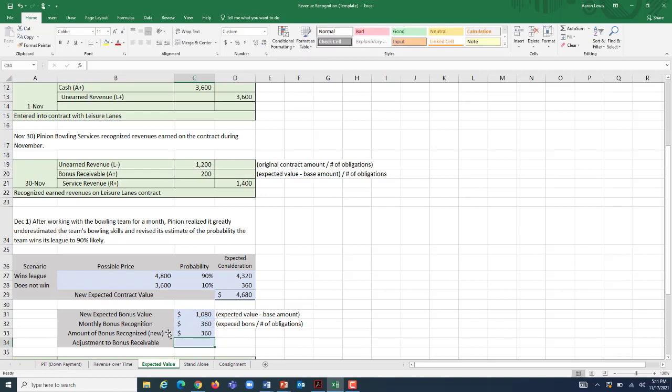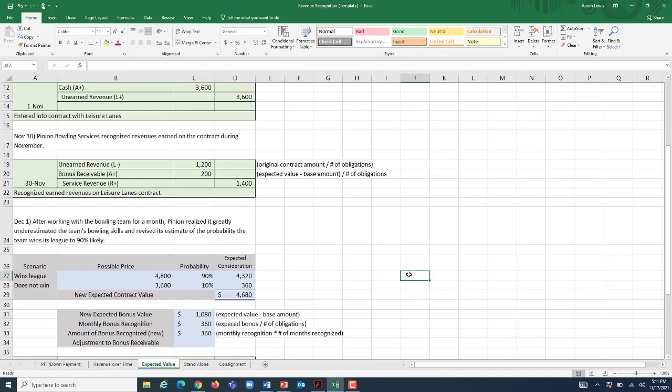So in this case, what we're going to do is firstly, we're going to spell bonus correctly because that's always a good thing. And secondly, we're going to take our monthly recognition and multiply it by the number of months recognized. So if we were making this estimate 2 months in, we'd have to go back and figure out what amount of bonus we should have on our books.